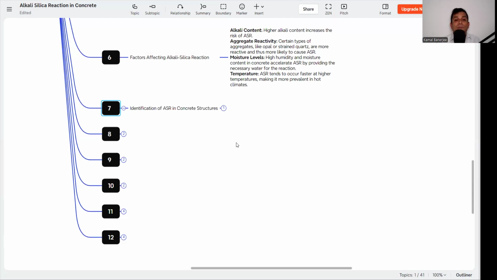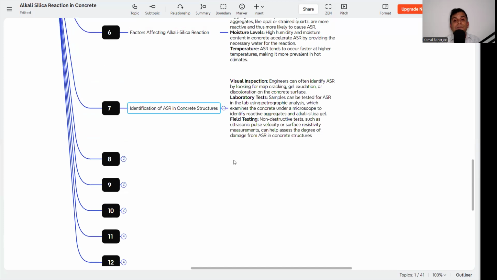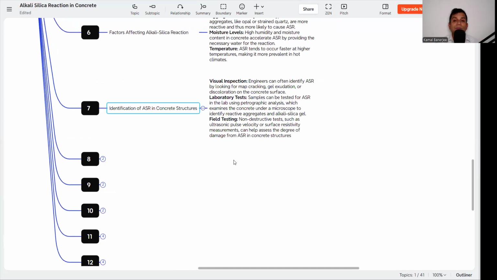Then identification of ASR in concrete structures. First, we need to do a visual inspection. Engineers can often identify ASR by looking for map cracking, gel exudation, or discoloration on the concrete surface. Then laboratory tests: it can be tested using petrographic analysis, which examines the concrete under a microscope to identify reactive aggregates and alkali silica gel. That is not that popular, but we can also find out this way.